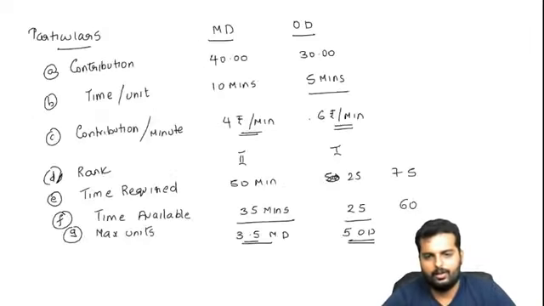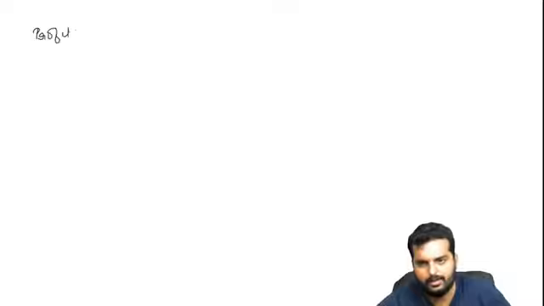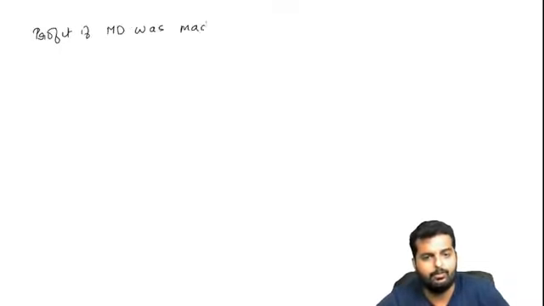Alright friends, I believe you are clear with this. Maybe I'll just show you. Suppose I made masala dosa, and then with the time available I made onion dosa. Let us check if I'm making good profit or not. Okay, I'll just give it. Okay, profit if masala dosa was made first.